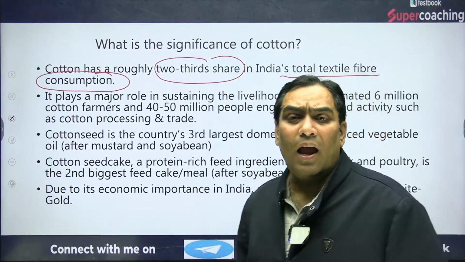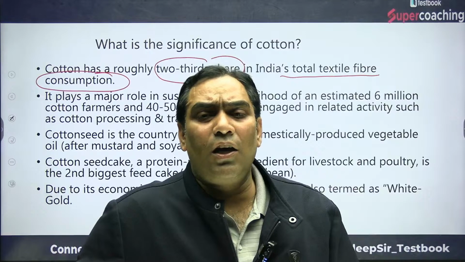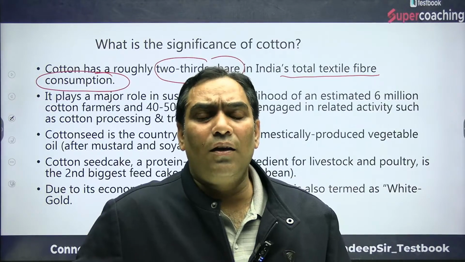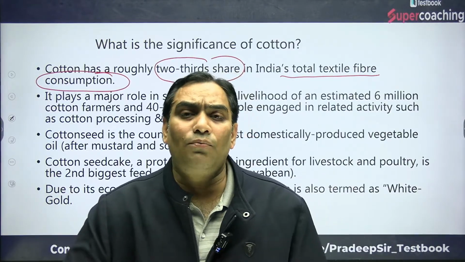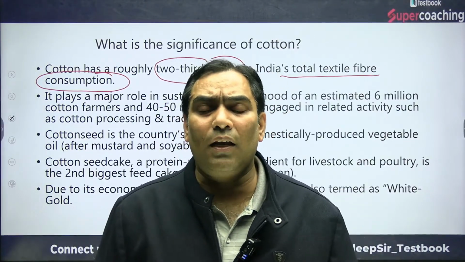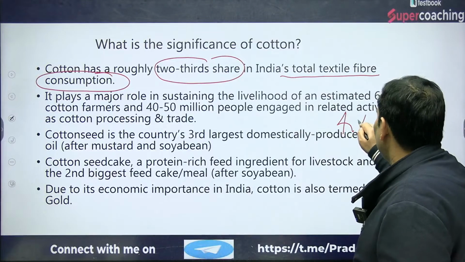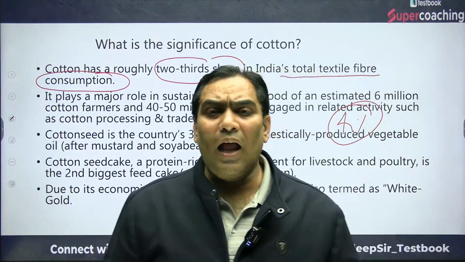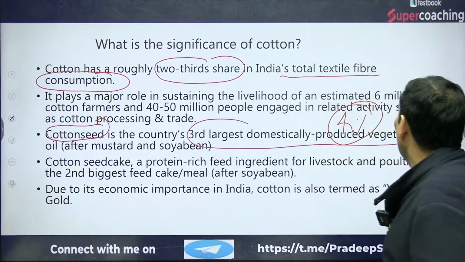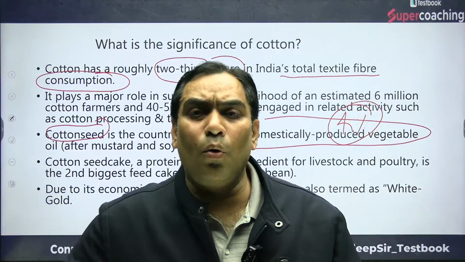It also plays an important role in employment generation. 6 million farmers are directly or indirectly involved in the cultivation of cotton crops. Not only this, there is a 4% contribution of cotton in Indian GDP. We can also talk about cotton seed. Cotton seed is the country's third largest domestically produced vegetable oil.